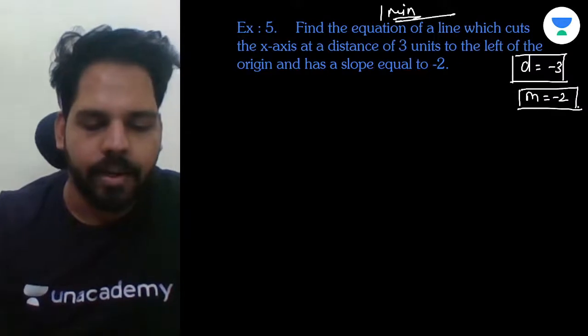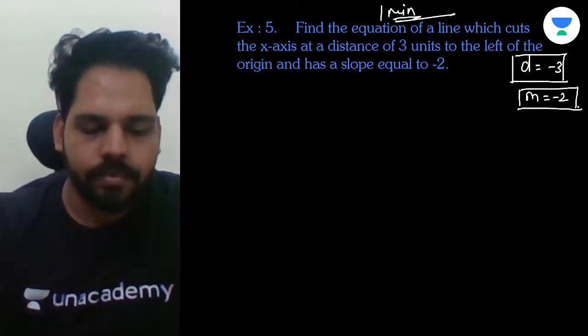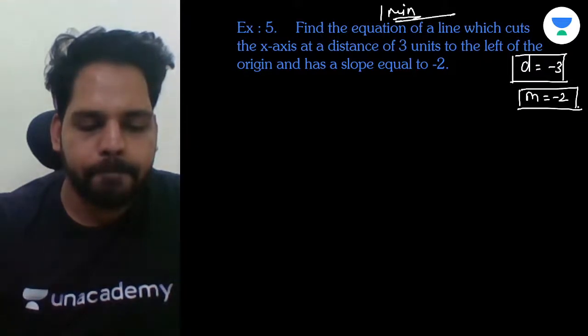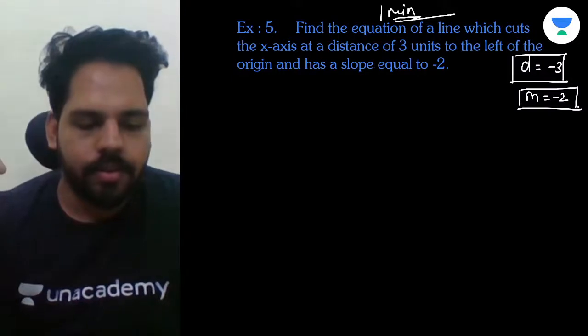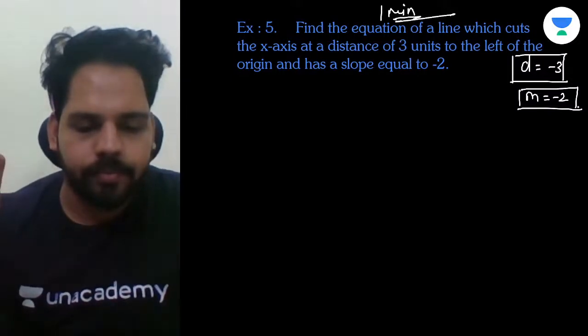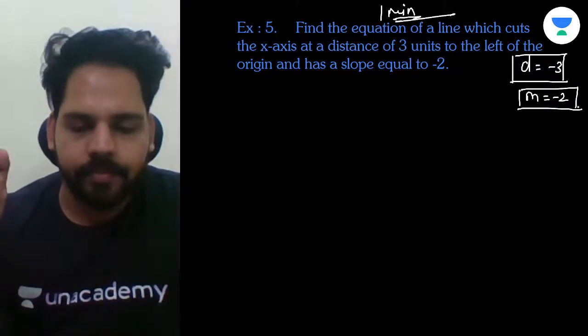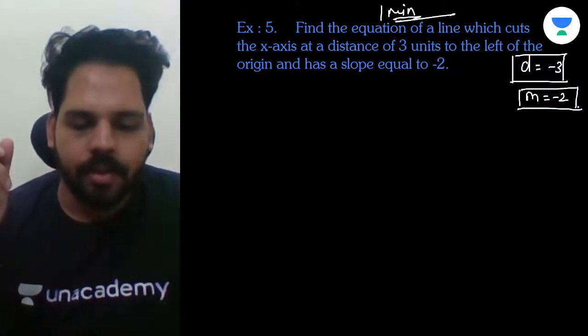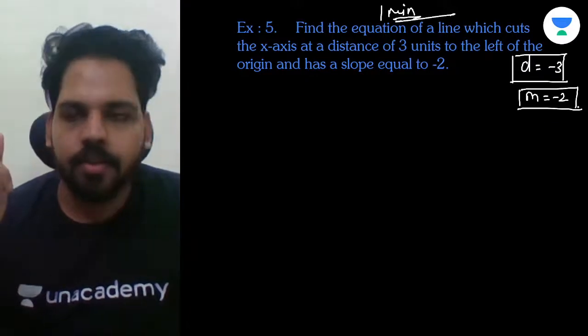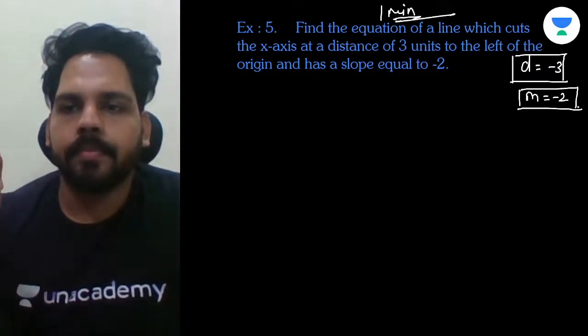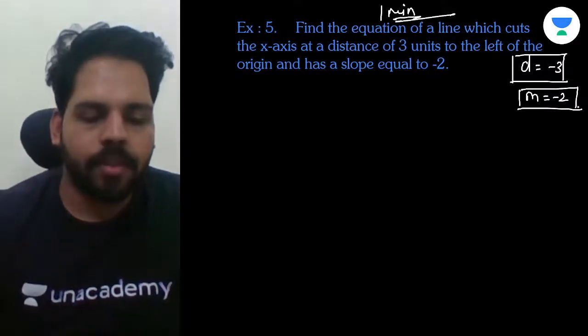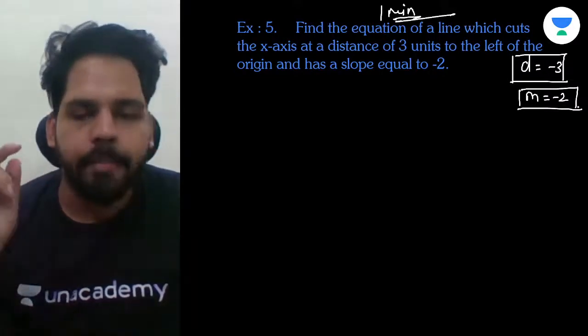Right? Everybody? Okay. Now I'm going to solve it and you can match your answer with me.